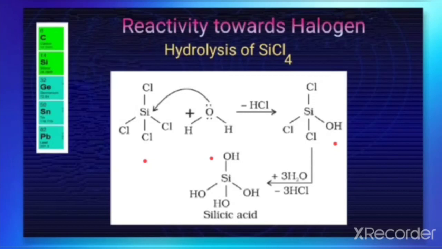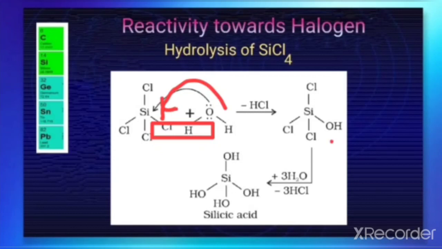That means in the place of one of the Cl, OH is occupying the position. One HCl is removed from here, and this OH takes the position of Cl. So we got this product.